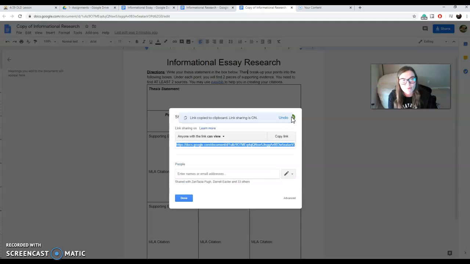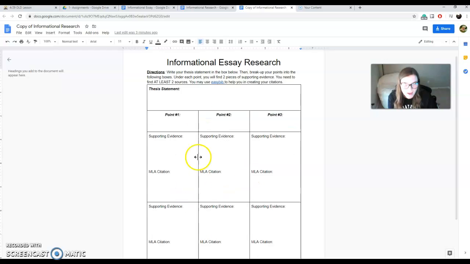And on tomorrow's assignment, when you go to submit it, in that text box you are just going to paste this link. I know that I can already see everything in the Google Drive, but it's important that I have you actually submit something into Canvas.